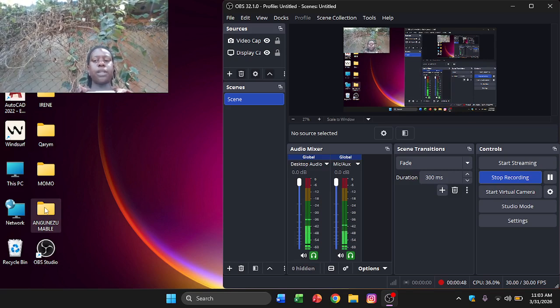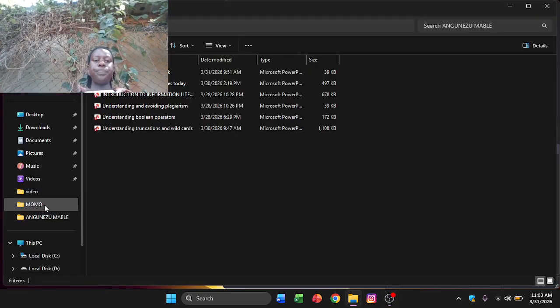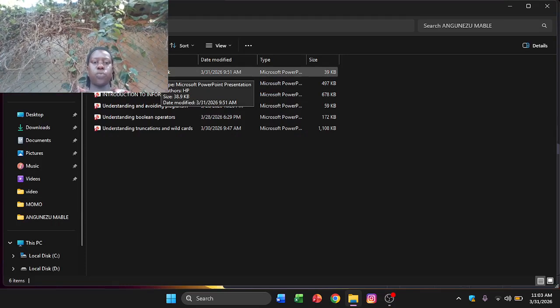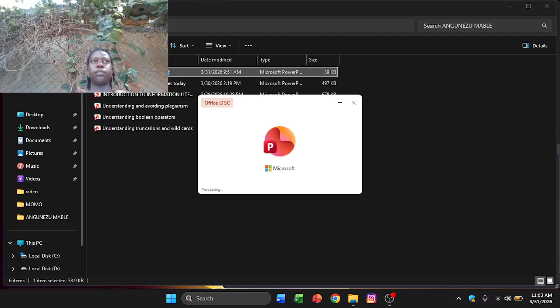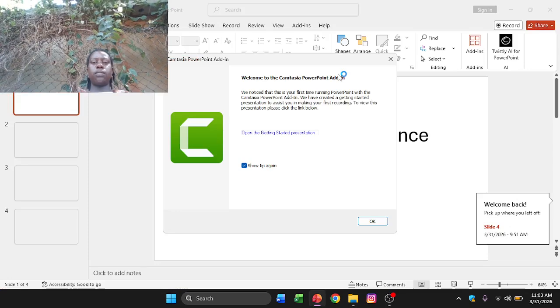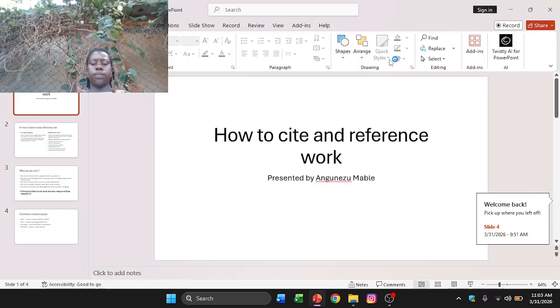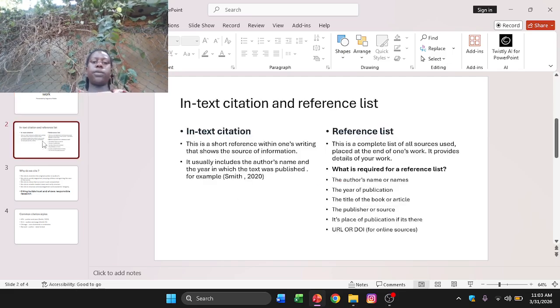So I created some slides, I hope they will be of use. How to cite and reference work, by Inez Mebo. So we have the in-text citation and the reference list. I made one column for in-text citation and the other column for reference list.